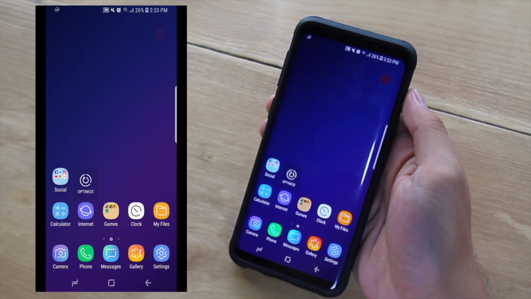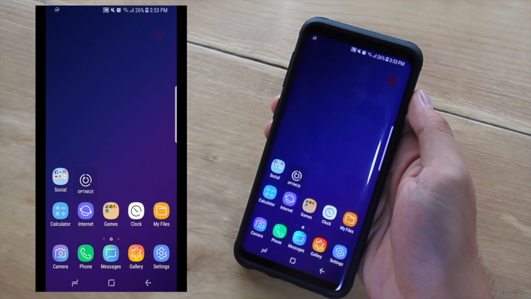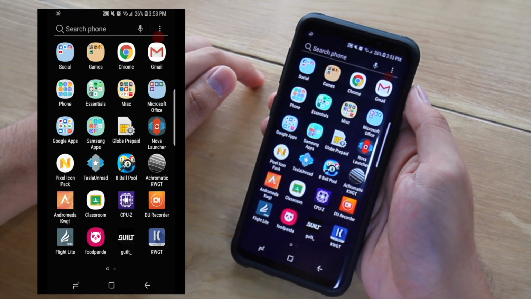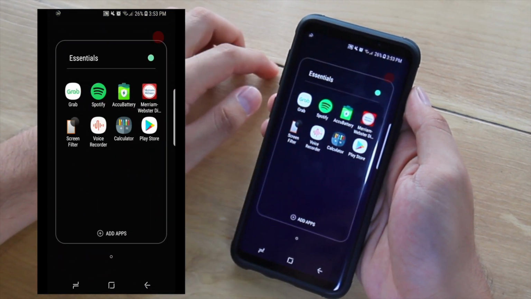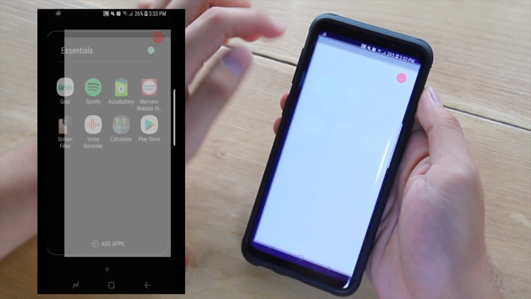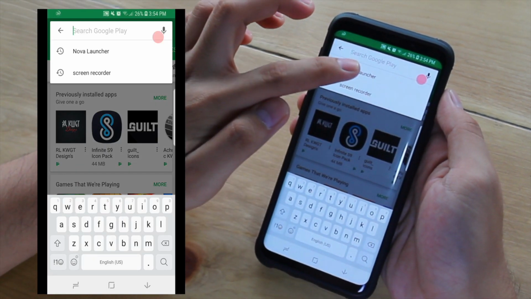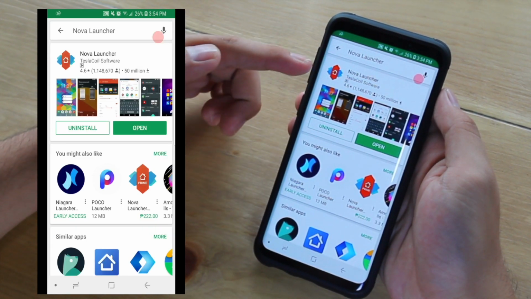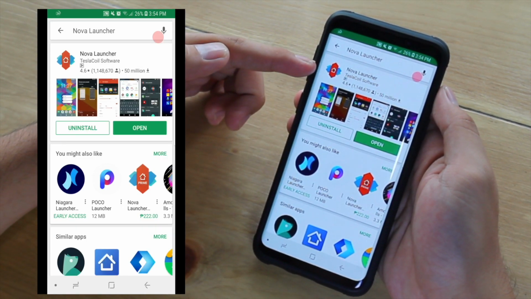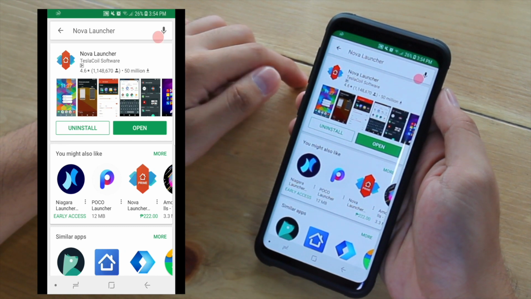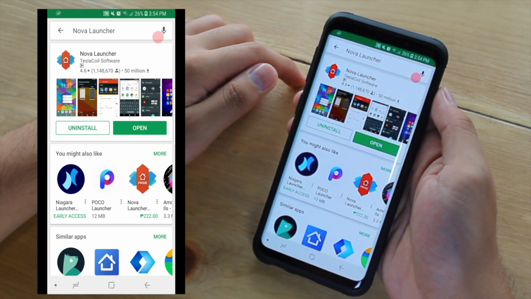First, let's go to the Playstore to download some apps. The first app is Nova Launcher. You can either use the free or pro version, so this app is a launcher that lets you customize your phone better than the built-in one.